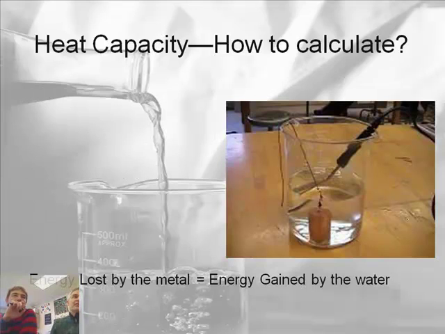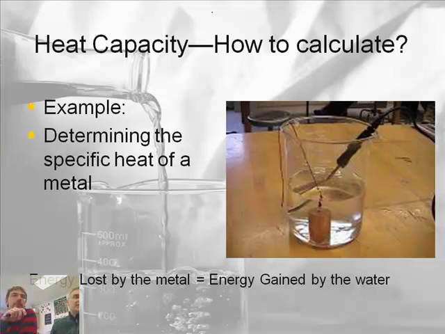So how could we actually figure out the heat capacity of a substance? Well, the answer comes back to a cool experiment. Let's do an example to explain it. I can determine the specific heat of a metal. If I have a metal, like this one in the beaker, I can measure the change in temperature. The weird thing about energy is you can't measure it directly. I can't just stick it on a scale and say there's this much energy. I have to indirectly measure it by heating up water or some substance. Water's the typical thing that we heat up.